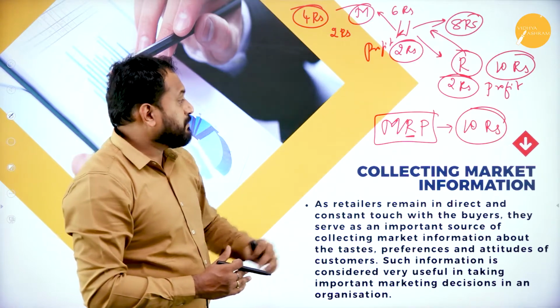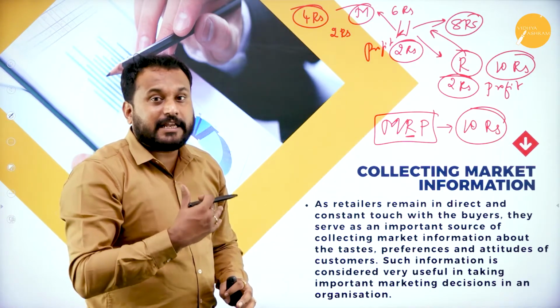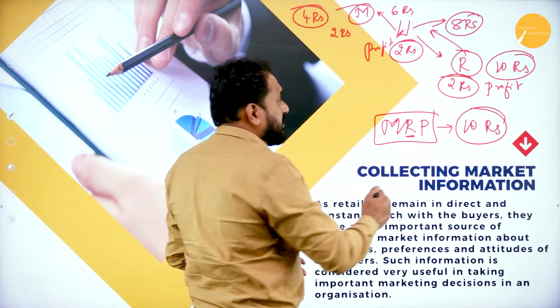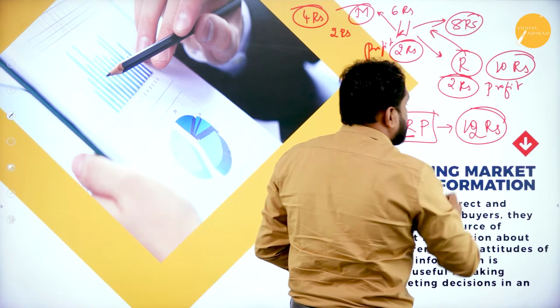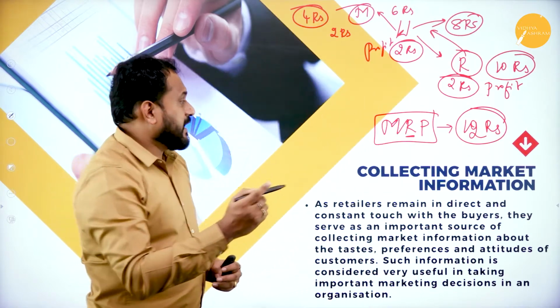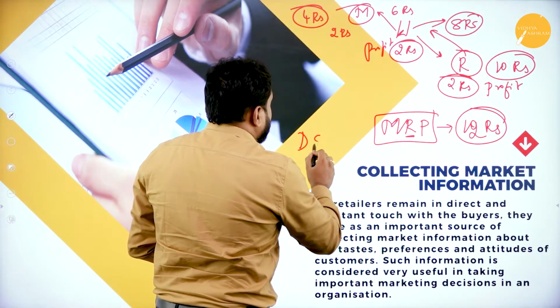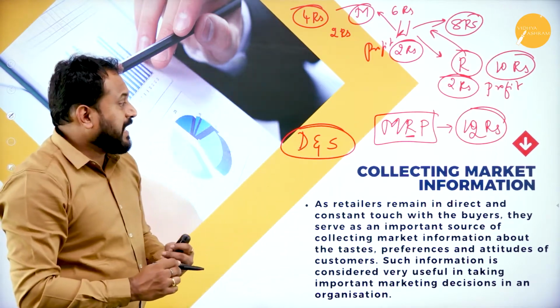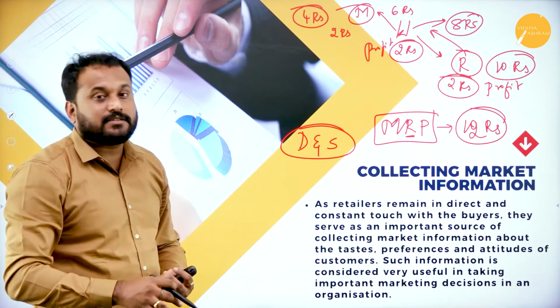Later what happens is, the product will become something like this. The product is the same, but the MRP will change. The MRP will be 12 rupees. The reason, I'll tell you again: demand and supply. When demand is more, supply will definitely be less.